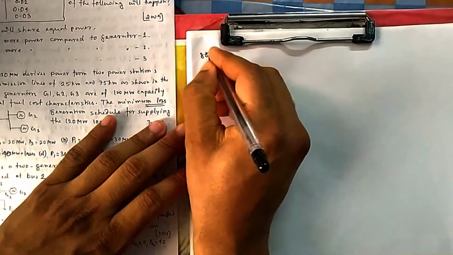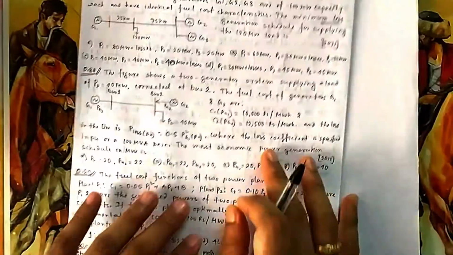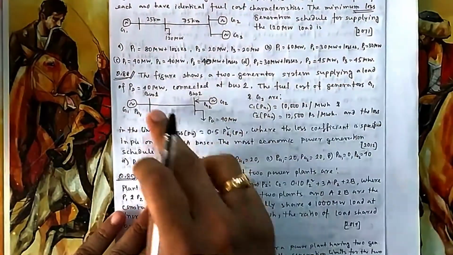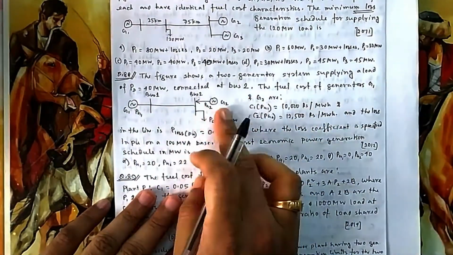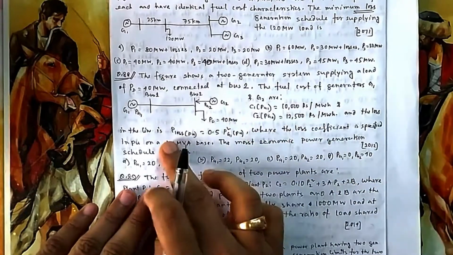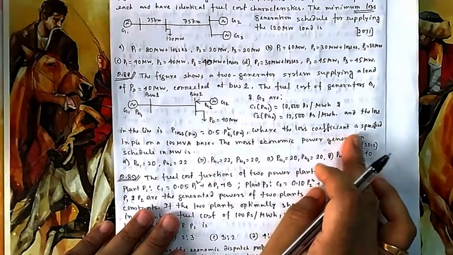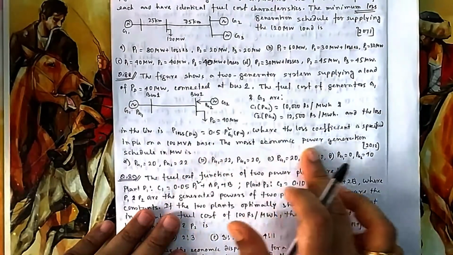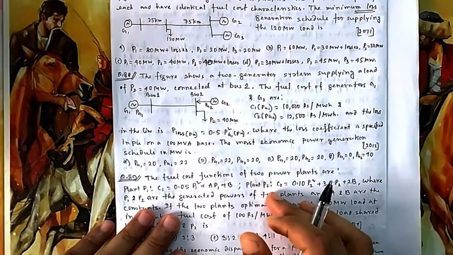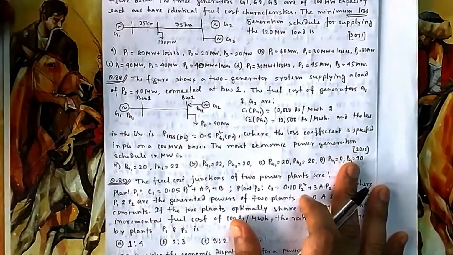Okay, next, question number 88. What is it asking here? The figure shows two generator systems supplying a load of PD equal to 40 kilowatt connected to this. The fuel costs of the generators are this. If the line loss, now loss is given to you, where the loss coefficient is specified in per unit and 100 MVA base, the most economic power generation schedule in megawatt is. So if there is a loss, then you have to include that penalty factor.